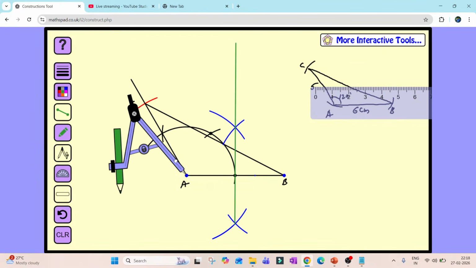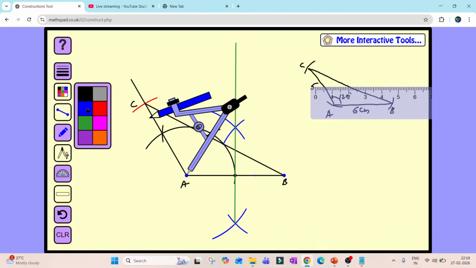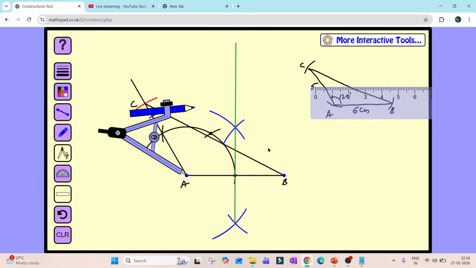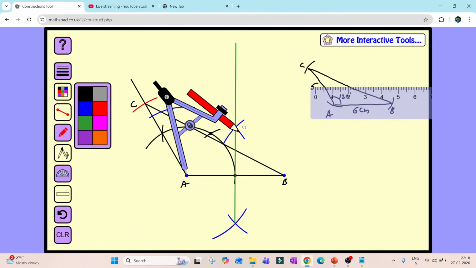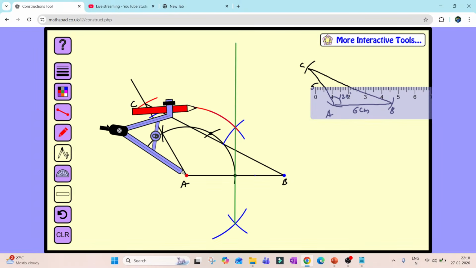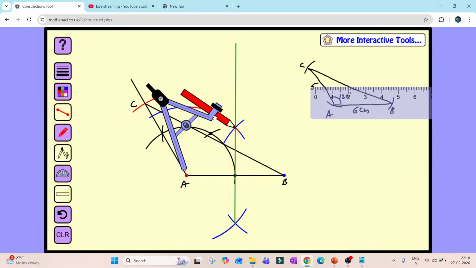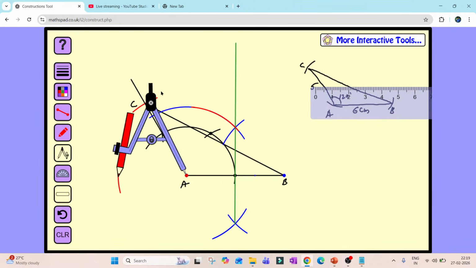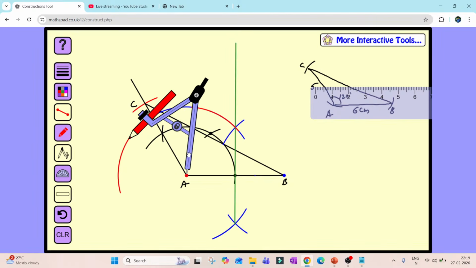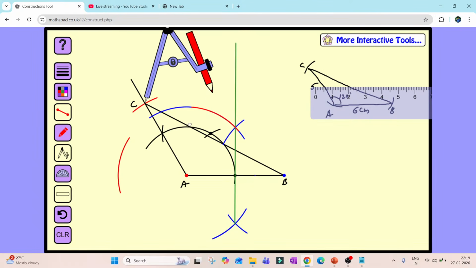Now let us do the perpendicular bisector of side AC. So I will take the compass again. Let me take a different color over here. This belongs to this side. Now I will draw the perpendicular bisector of the side AC. Don't change the length of the compass, keep the sharp edge at C, and cut the arc whatever you have drawn just now.